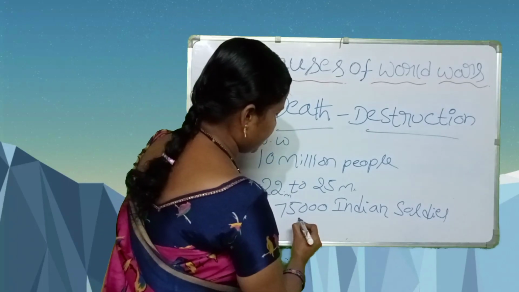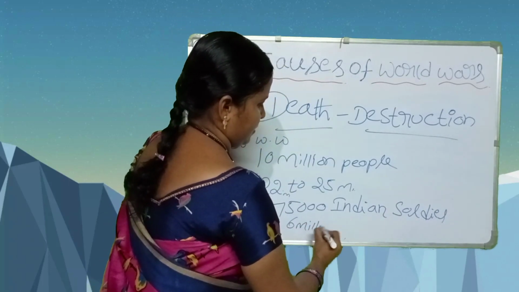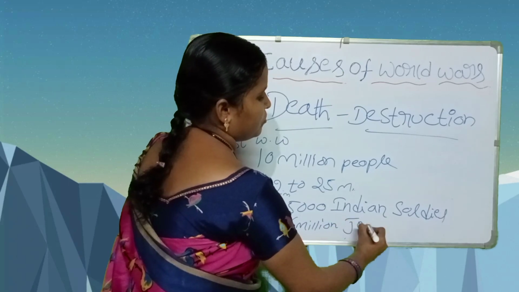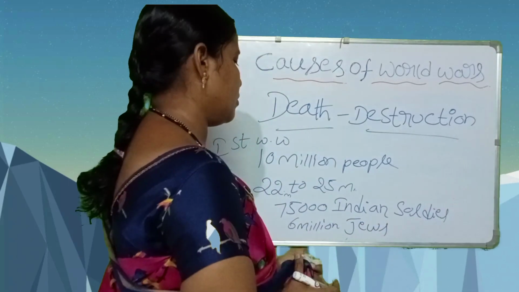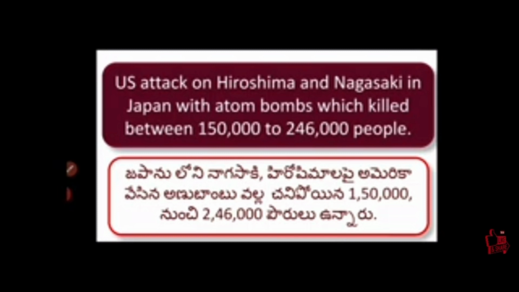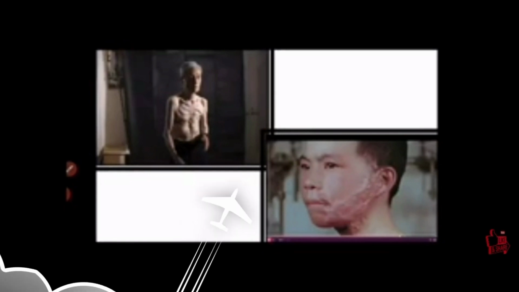Next, 6 million Jews also died. Students, here the US attacked Hiroshima and Nagasaki in Japan with atom bombs, which killed between 150,000 and 246,000 people immediately. The after effects of this bombing, like leukemia and cancer, lingered on for decades.